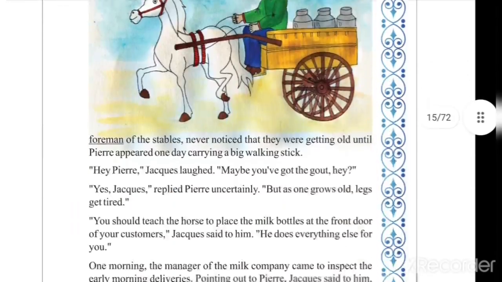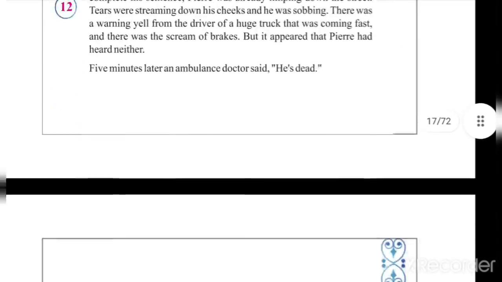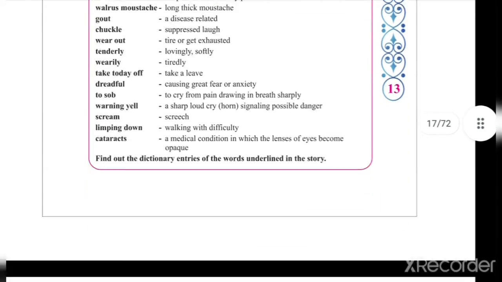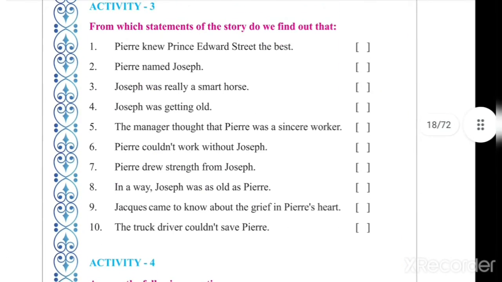Now, in activity 3, one exercise is given where you have to find out the statements paragraph where it is given. You have to write the number of the paragraph.